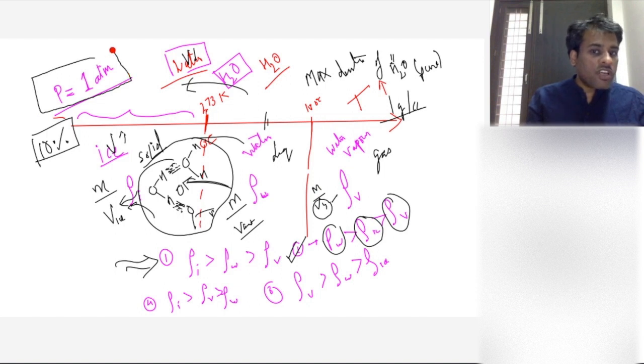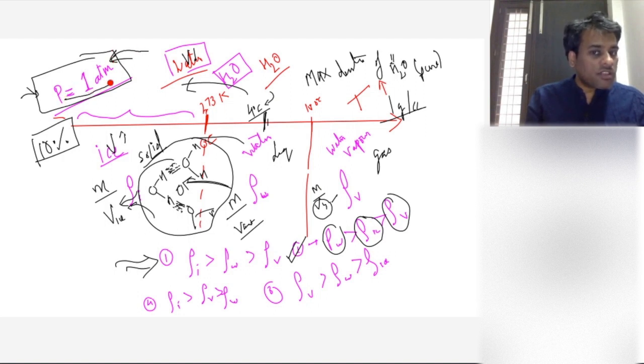This question is again important. If the pressure is 1 atmosphere, at what temperature do you think it will attain the maximum density? At 4 degrees Celsius, right? It has everything to do with the temperature here, because when you say density is maximum at 4 degrees Celsius, the assumption is that pressure is 1 atmosphere, right? This is inherently true.